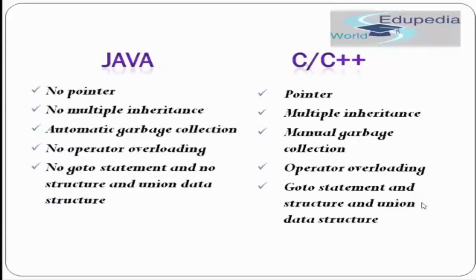Going through these features, Java does not have the concept of pointers. C and C++ do have the concept of pointers. If you have studied C and C++, then you are well aware of it. So what is a pointer? A pointer is a variable which is used to locate another memory location. It is something that is pointing to some other memory location. Pointers are used in C and C++, but there are no pointers in Java.